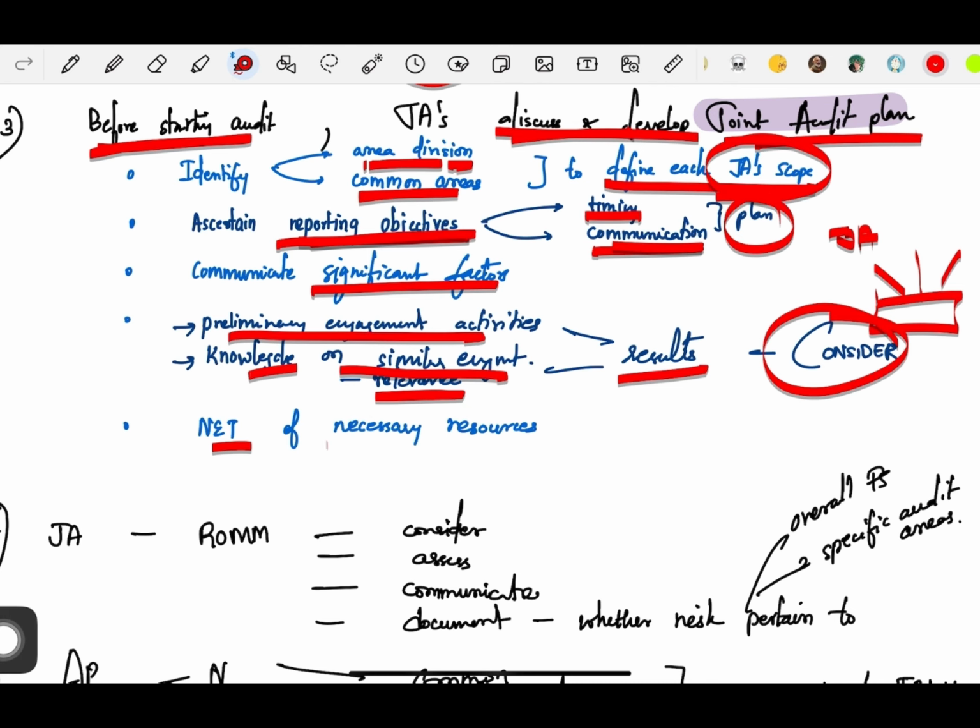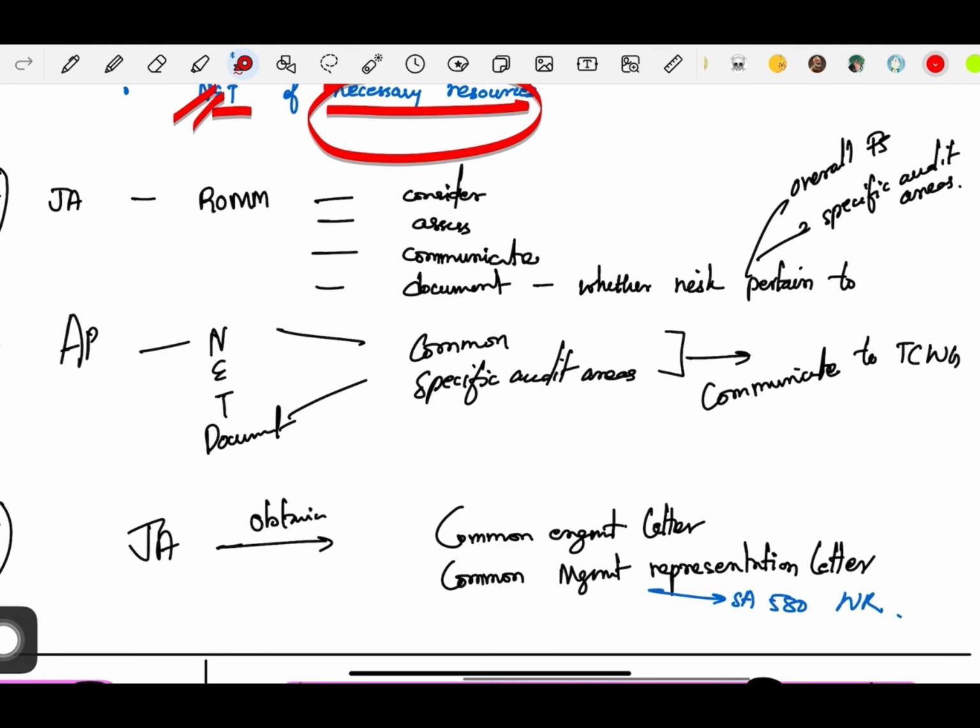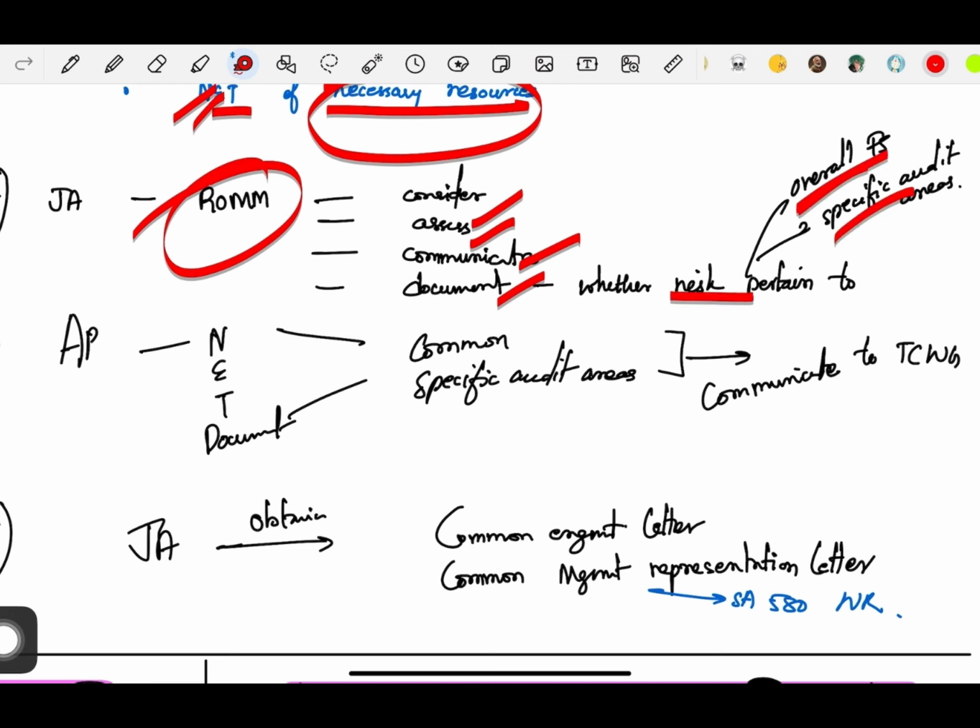Ultimately, the nature, extent and timing of necessary resources. What is the timing, what is the extent to which you will use, what is the nature of the necessary resources which you will use before starting the audit. Next, the joint auditor will consider, assess, communicate and document the risk of material misstatement. He will also document whether the risk pertains to overall financial statements or specific audit areas.